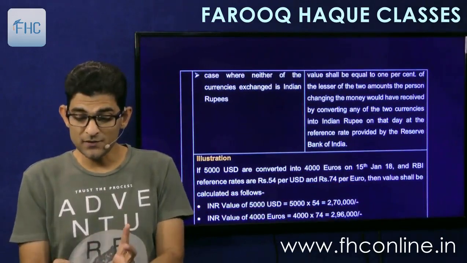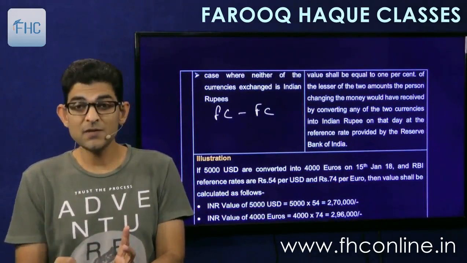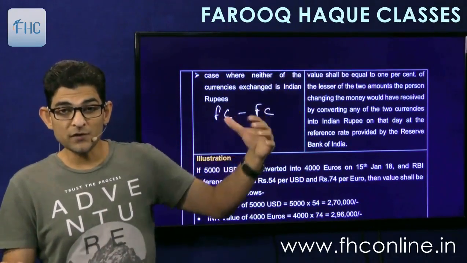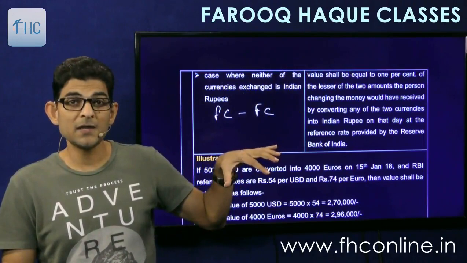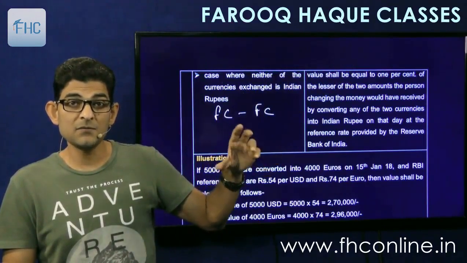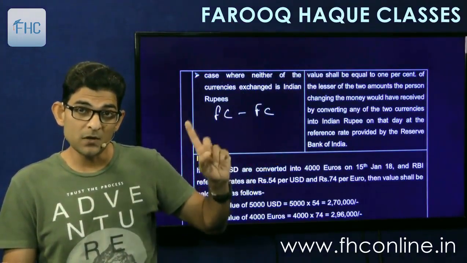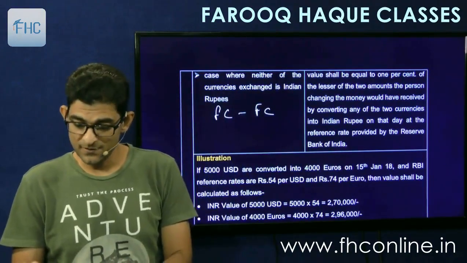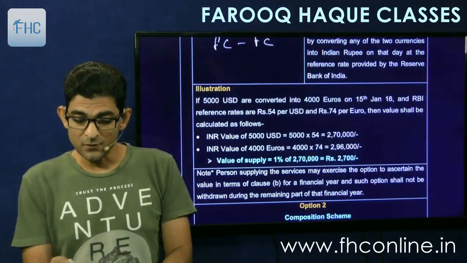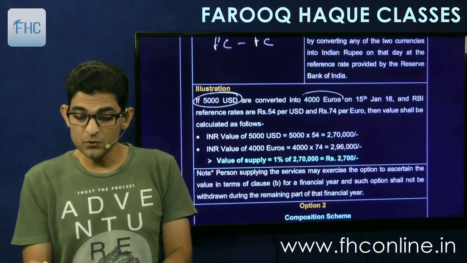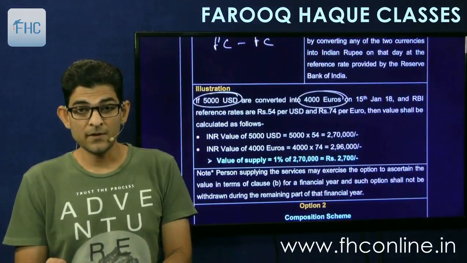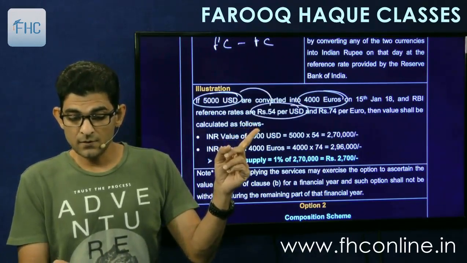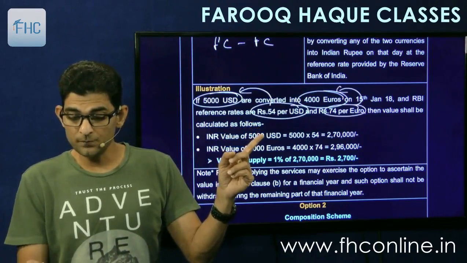And if one foreign currency is converted into another foreign currency, then you have to convert both the foreign currencies into INR by applying the RBI reference rate, and then take whichever is less, and 1% of that lesser amount is the value of the transaction, like it is given here. 5,000 USD are converted into 4,000 euros, and the RBI reference rates are 54 per USD and 74 per euro.